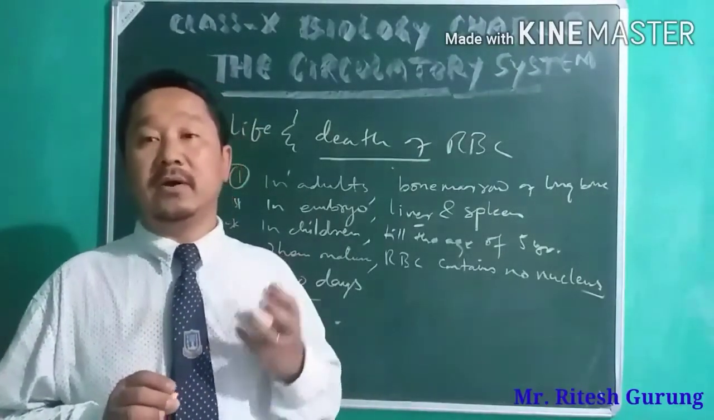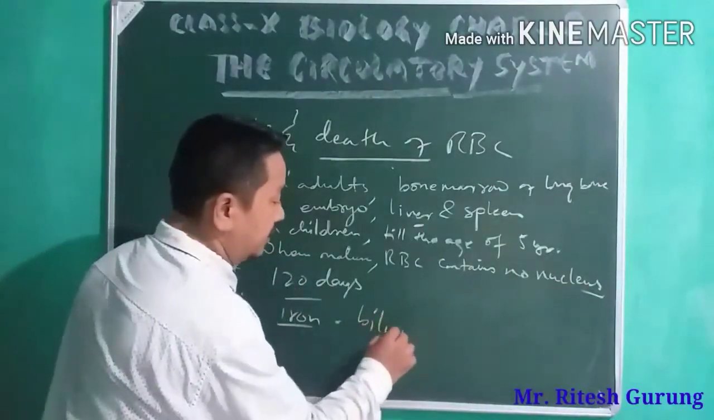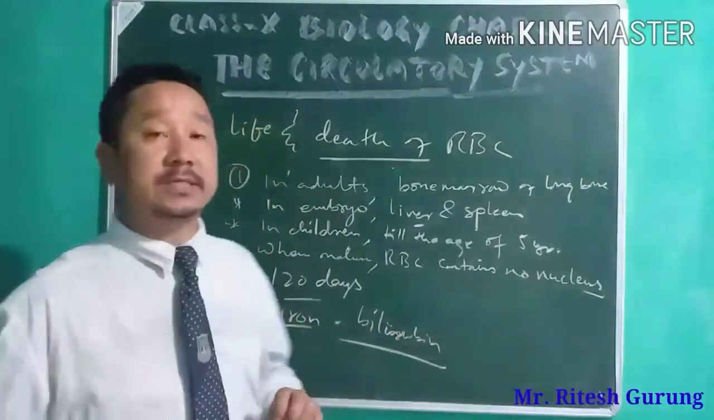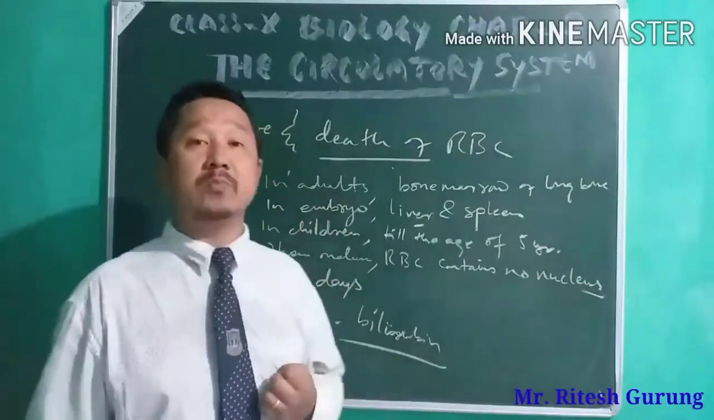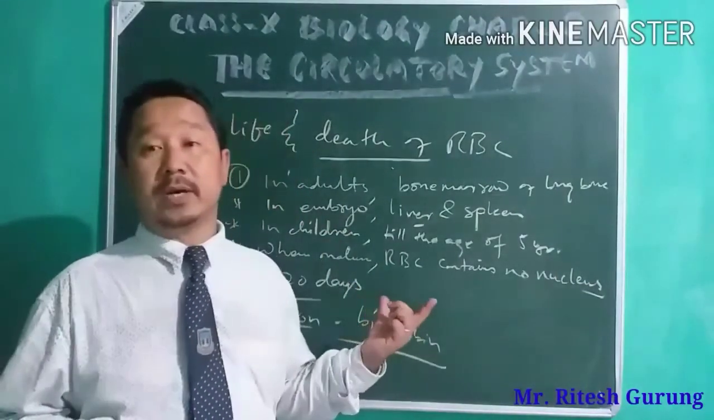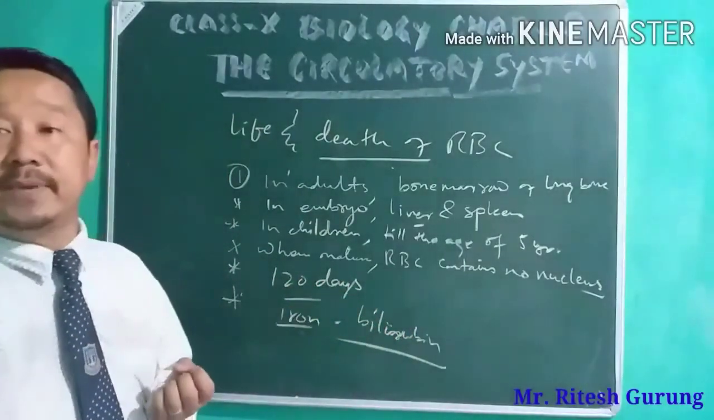In the form of bile pigment, that is bilirubin. So the other substances that you find in the composition of RBC are excreted in the form of this bilirubin, which is also called bile pigment. All right.